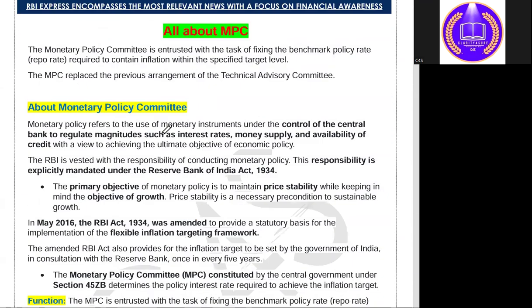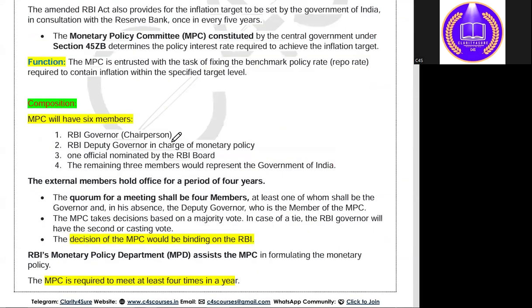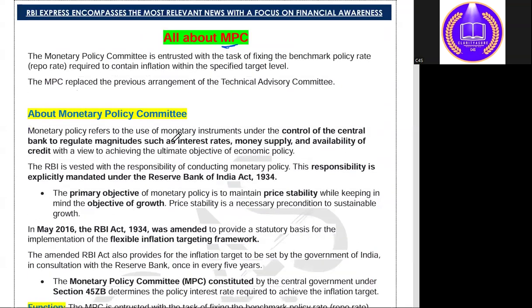Now let's try to understand कि MPC है क्या, मॉनेटरी पॉलिसी कमेटी जो है वो क्या था earlier, what was that in place of MPC, what is the key function of MPC, what is the composition of MPC, everything we will try to understand in this one pager PDF only. All right. So, क्या भाई MPC actually replaced the earlier arrangement of the Technical Advisory Committee, TAC था पहले. It has been replaced by MPC in 2016 only.